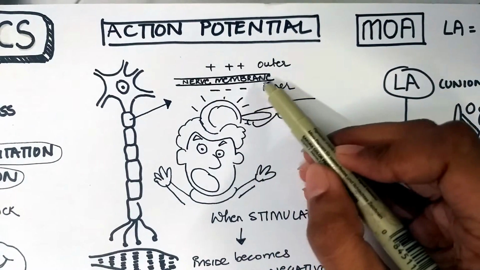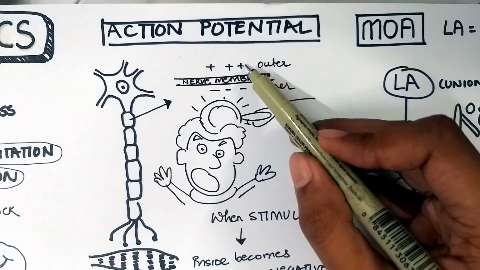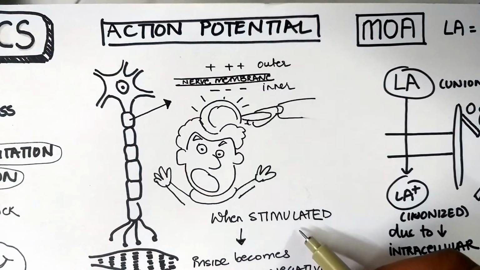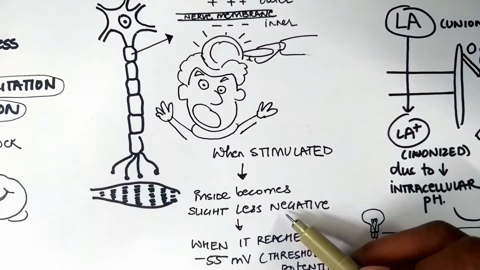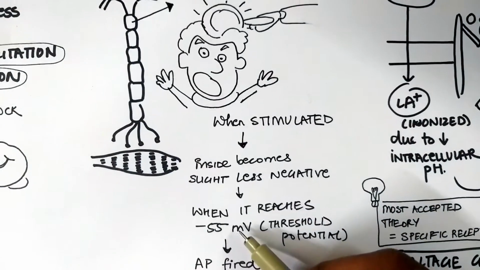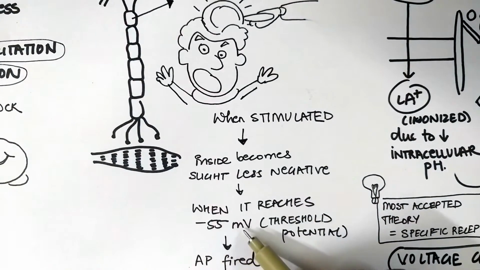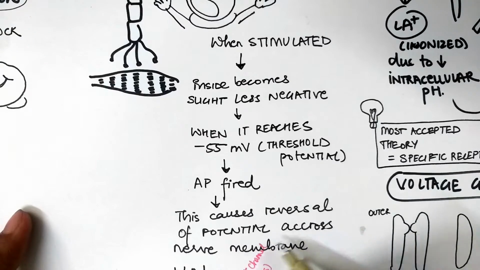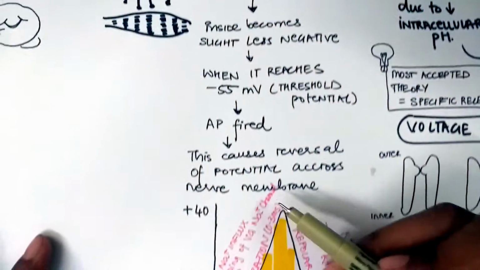For a nerve membrane, the outer portion is usually more positive compared to the inner portion. But when it is stimulated, the inside becomes slightly less negative. And when it reaches minus 50 millivolts, it is called the threshold potential. Action potential is fired. This causes reversal of potential difference across the nerve membrane.